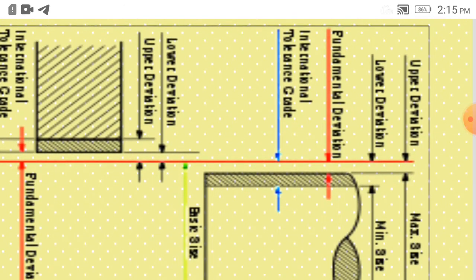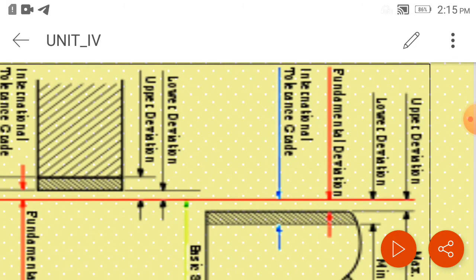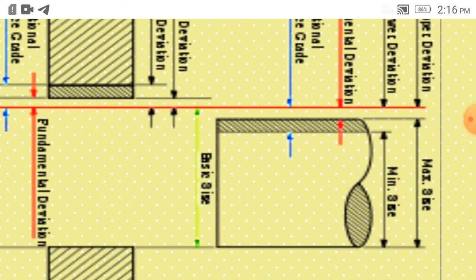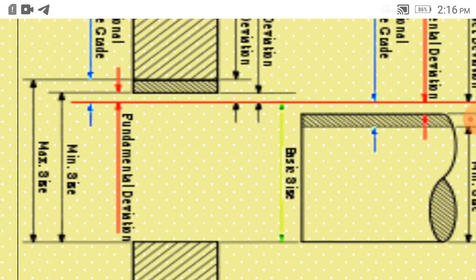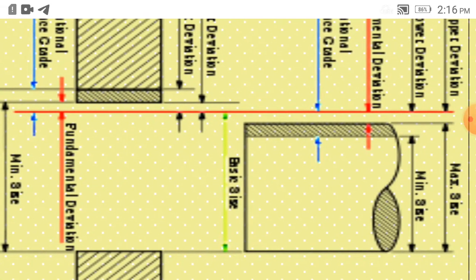Then this is fundamental deviation, which is the upper deviation here because it is close to the basic size. Then intentional tolerance given, then basic size is there. Then this is fundamental deviation again.